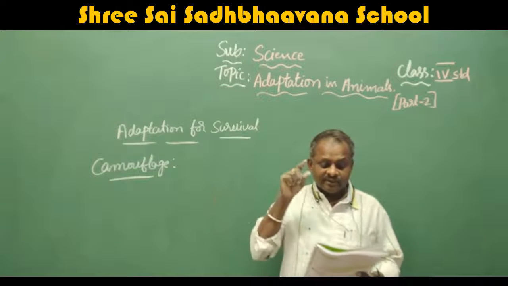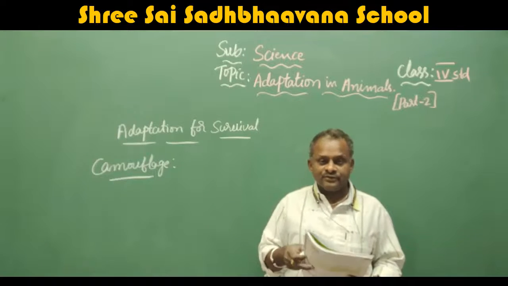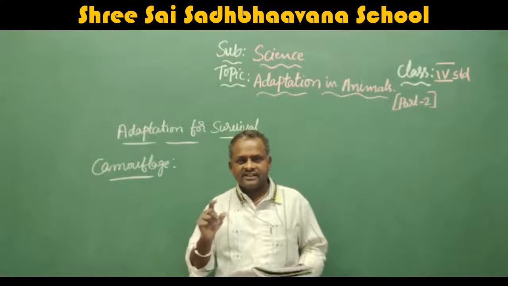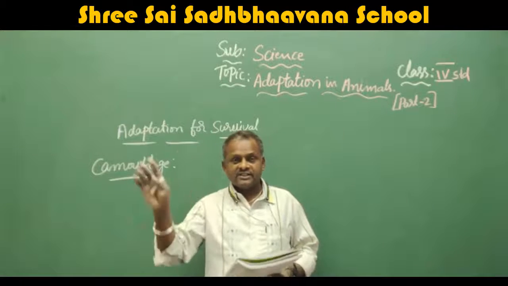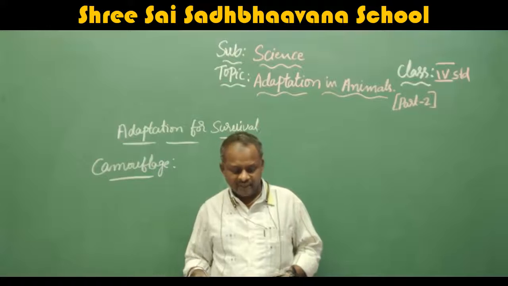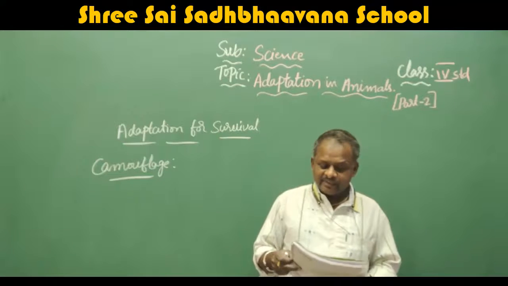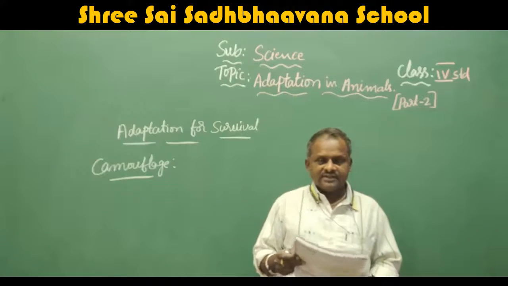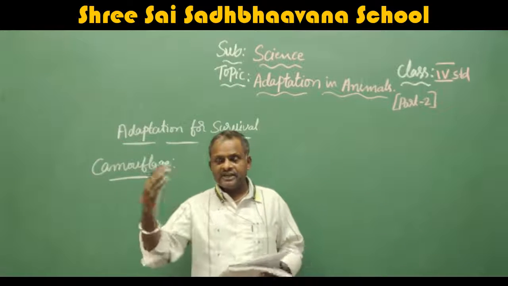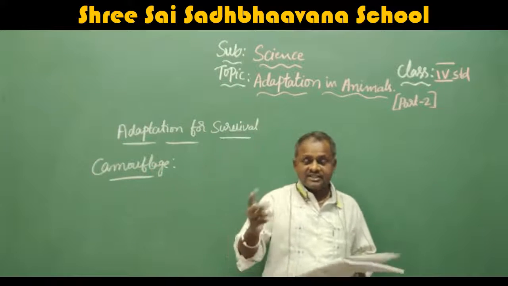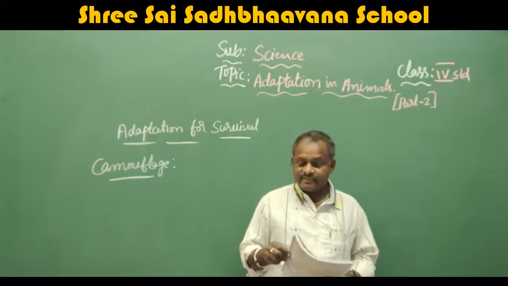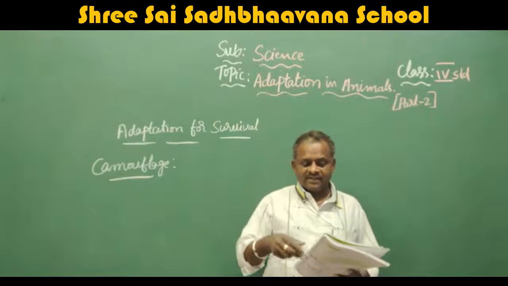See how the grasshopper blends with the green color of leaves. Which color does the grasshopper have? Green color, so it always sits on the plants, and grass. Caterpillars assume the green color of leaves. Some caterpillars, when they come in contact with the plants, will change their colors. Zebras have stripes.